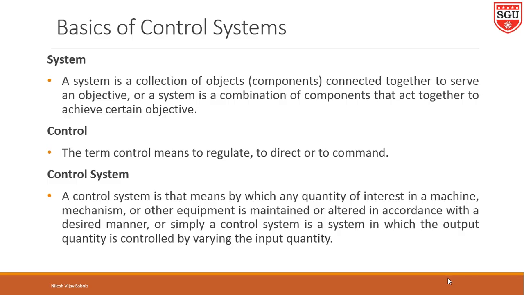So, that is a simple example of a control system. In an AC you can also see there are a number of components connected to each other and working together to serve an objective, to maintain the temperature of the room constant. With this example we will move forward.